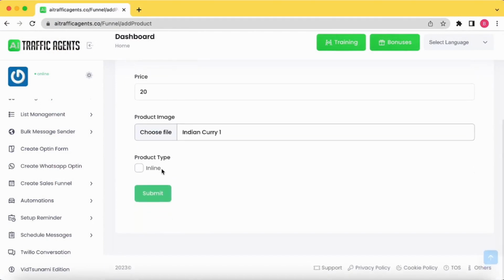If I want this to be an inline product, like an add-on, then I check this option. If I want it to be a main product, I simply keep it unchecked and click submit.